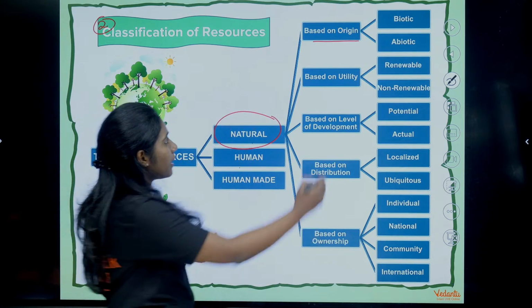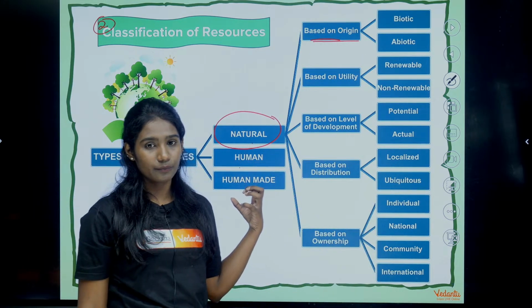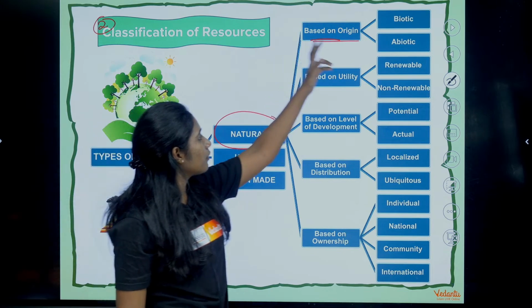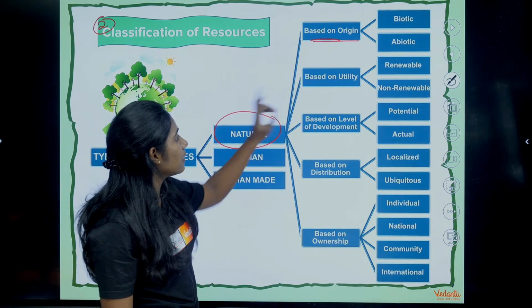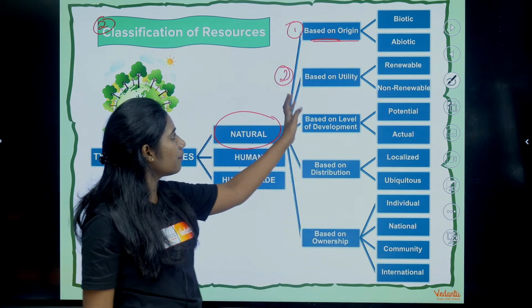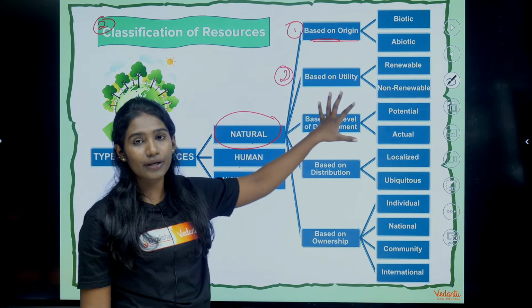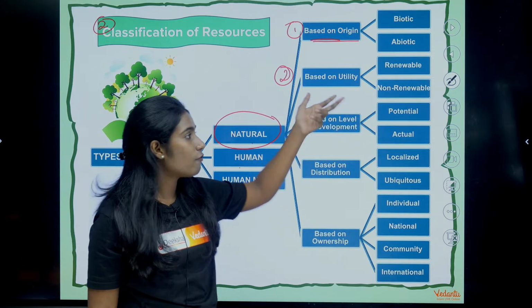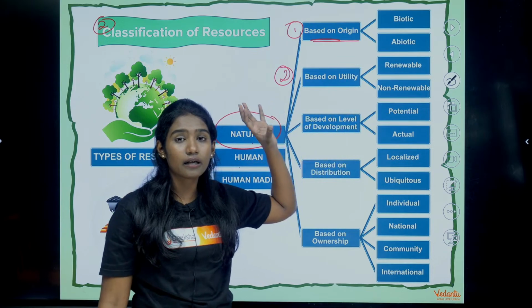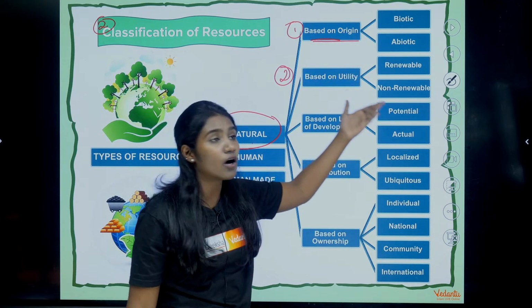The first one is based on origin, that is from where are we getting that resource. Second will be focusing on the utility, and also you can say exhaustibility, wherein we will see whether that resource can be reproduced or not, whether it is renewable or non-renewable.